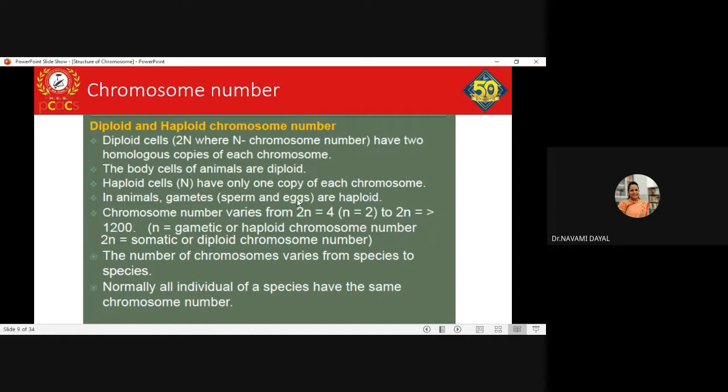Clear? The body cells of animals are diploid in nature. Haploid cells, that means only n, have only one copy of each of the chromosomes. Now if it is an X sex cell, or a gamete, then it will have the X chromosome. So it will have the 22 autosomes and one X chromosome. If it is a Y gamete, it will have 22 autosomes and one Y chromosome. Clear?